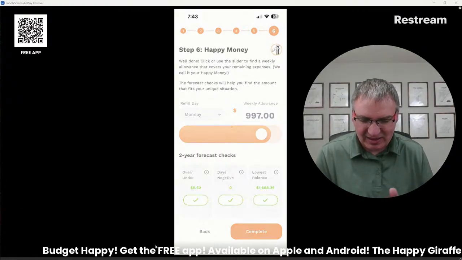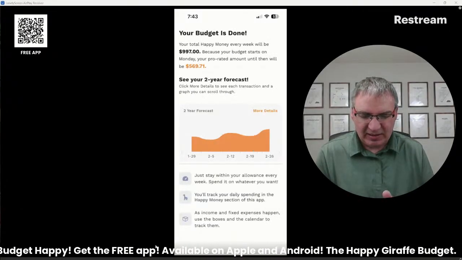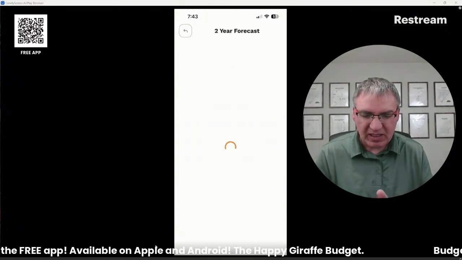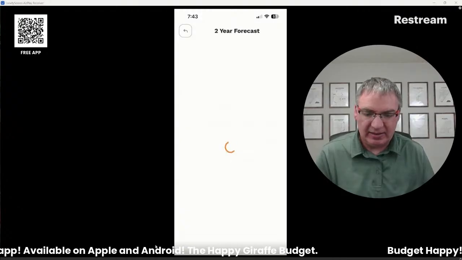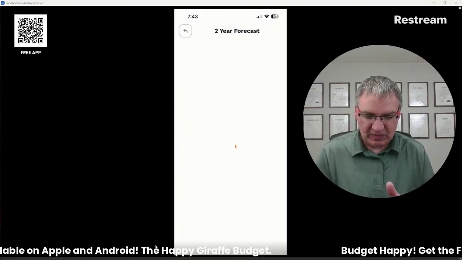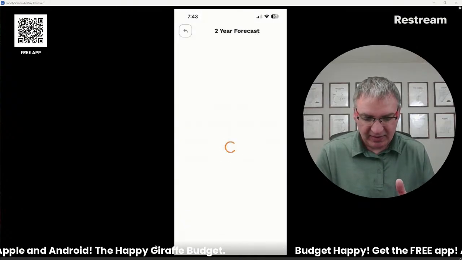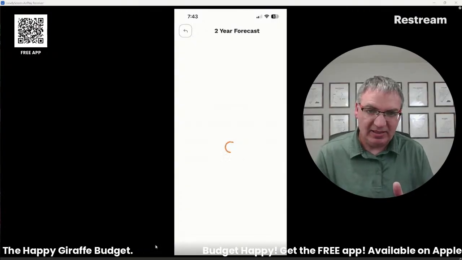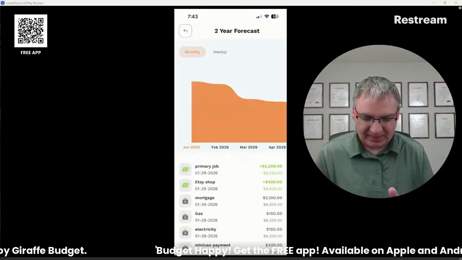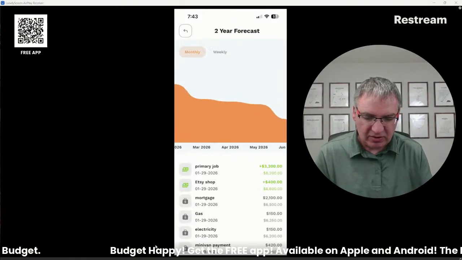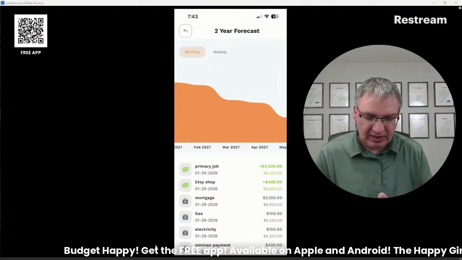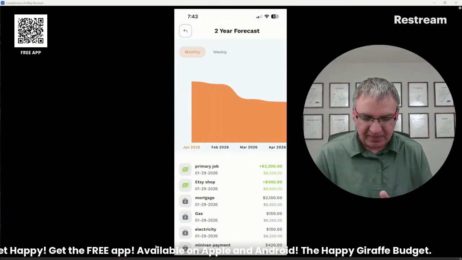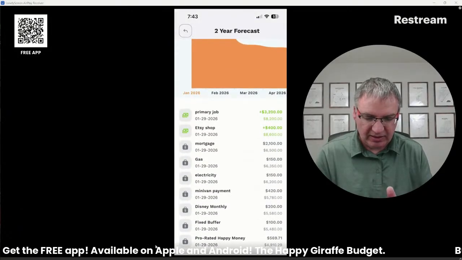Okay, so I'm going to click complete on this. It's going to show you a little piece of your graph, but if you click more details, then that's going to show you your whole 2-year forecast. So every day, every transaction, it's all going to be in there. It takes a little while because it's a lot of information. So here it is. You can scroll forward. You can see all the ups and downs for the next 2 years, all your money going in and out. And you can scroll down here and see all the different items coming out.